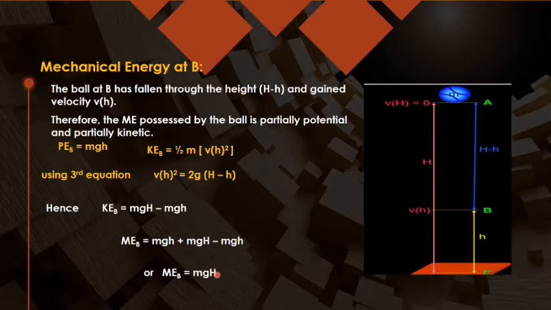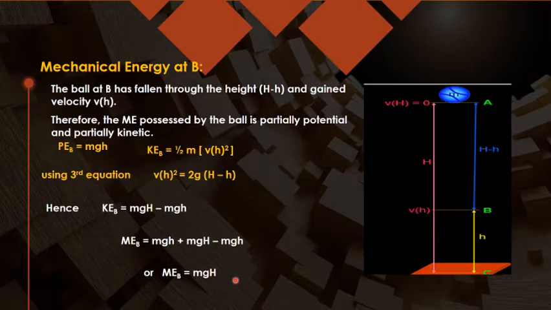The only concept you need to use is the third equation of motion. You should be able to find the velocity at point B, and of course you should know the formulas for the potential energy and kinetic energy. Then you can find the total mechanical energy.